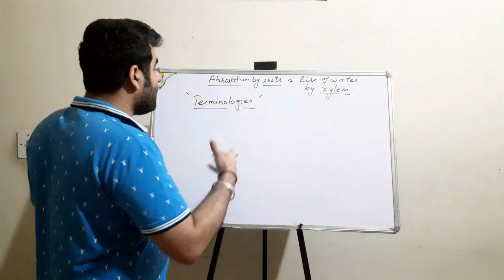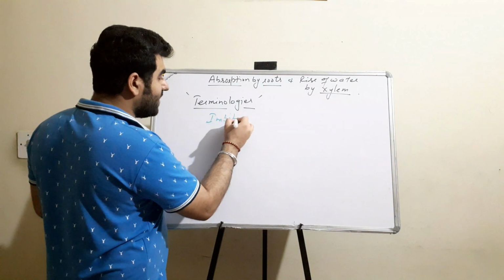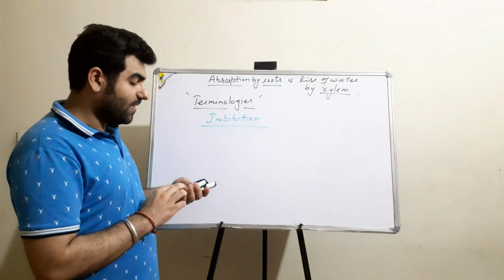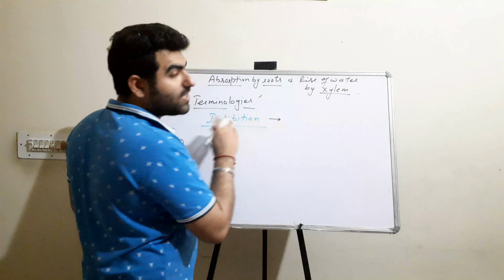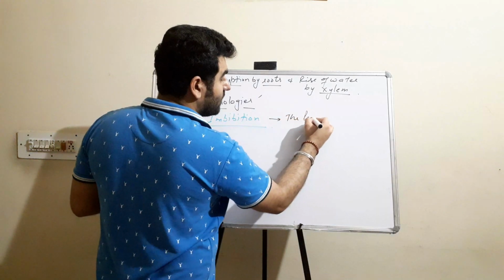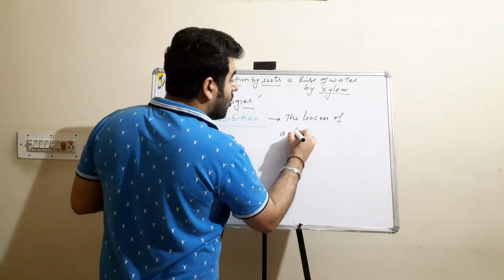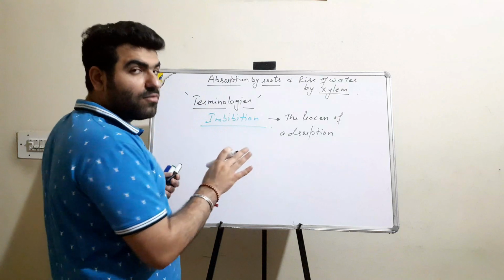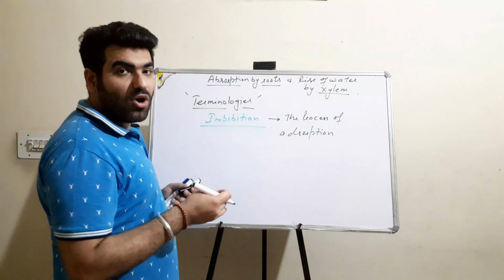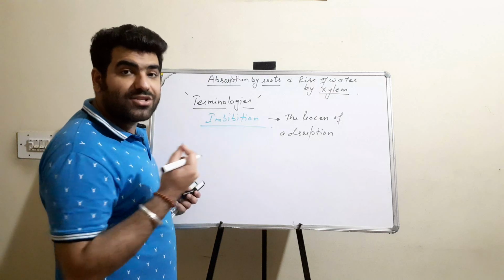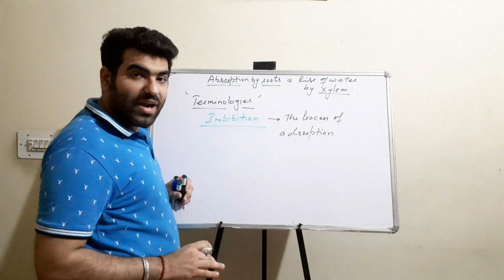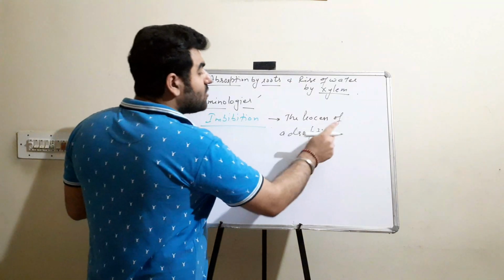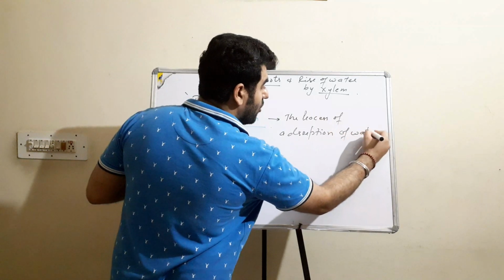Alright, so the very first terminology is imbibition. What is the definition? It is the process of adsorption. Adsorption means the water molecules are just being adsorbed. That is, they are not absorbed, they are just present on the surface of the substance. It is not up to the core of the substance, it is only up to the surface. So the process of adsorption of the water molecules